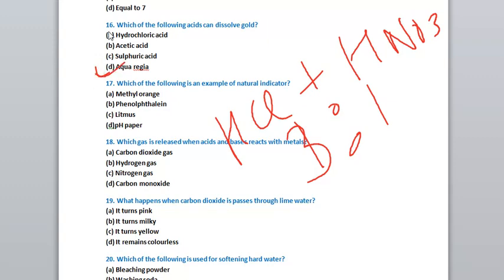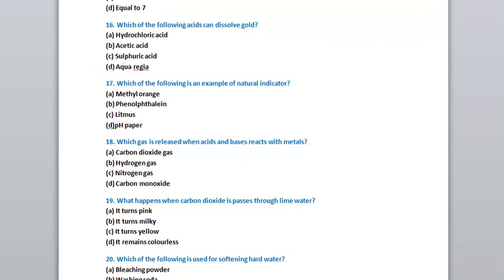Sometimes you have seen that people used to come to our house, near our doors, and they ask for the jewelry, that they will clean that jewelry. When we used to give the bangles or the chains, what happened? They used to dip that in the aqua regia solution and the weight is decreased because that solution can dissolve our gold. When they clean that jewelry, and when we take that to the jewelry shop, definitely the weight of the jewelry will be decreased. So remember that aqua regia can dissolve gold.